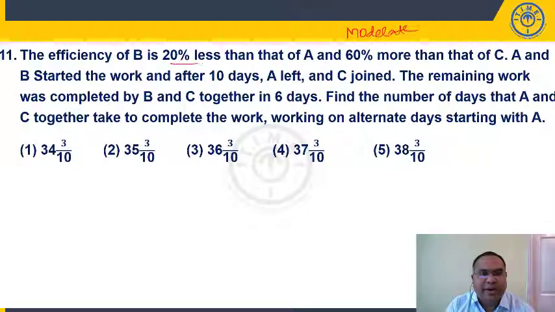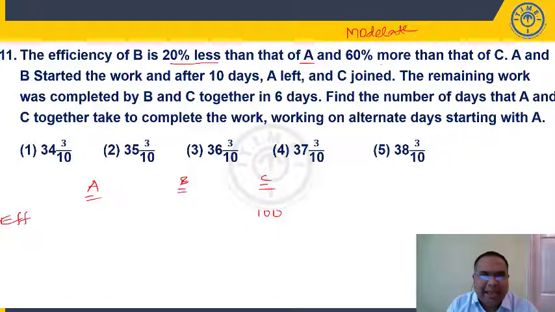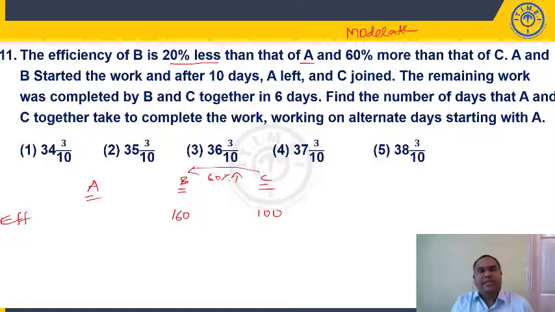Efficiency of B is 20% less than that of A and 60% more than that of C. Right? Now, A, B, C. Let me write down efficiency. Let us say C's efficiency is 100 units. B is 20% less than A and 60% more than C. So, relation between B and C is B's efficiency 60% more than C. So, B's efficiency is 160.